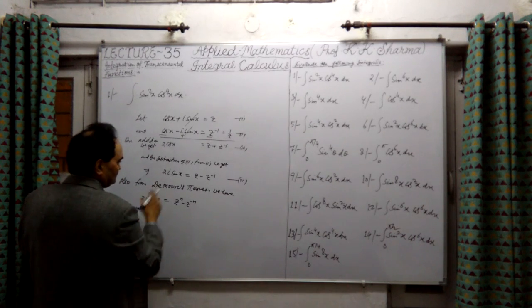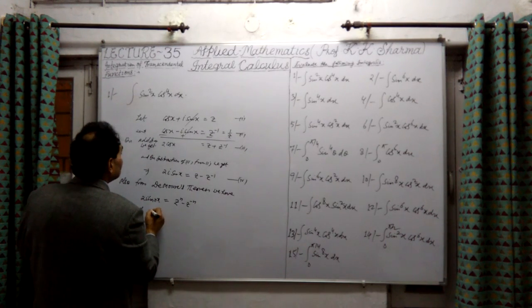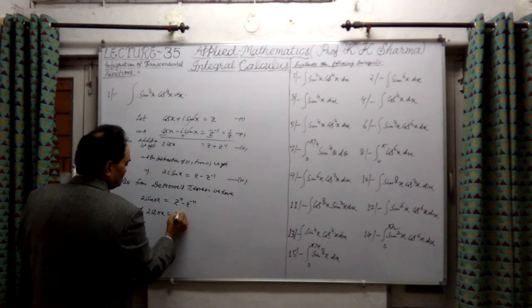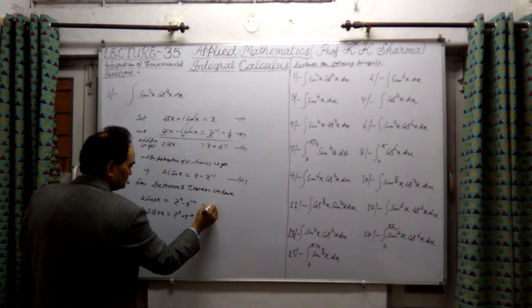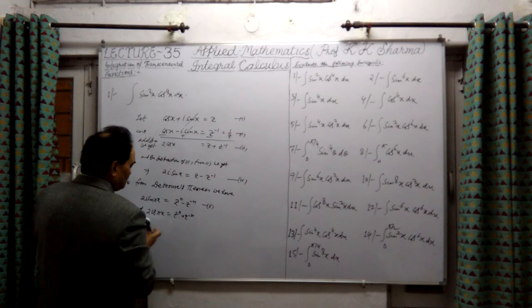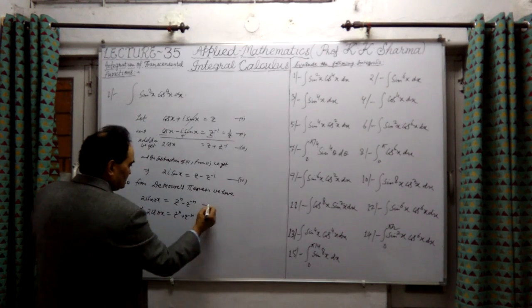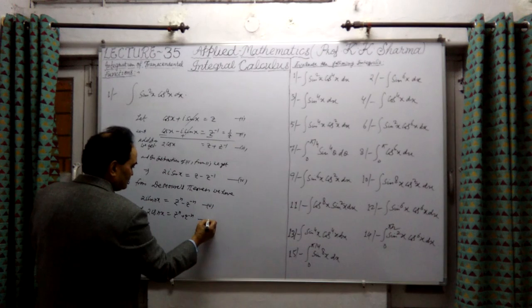And 2 cos nx equal to z raised to power n plus z raised to power minus n. This is the fifth one, and this is the sixth one.